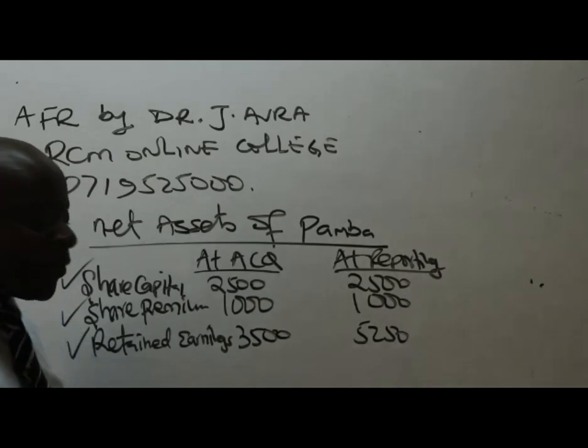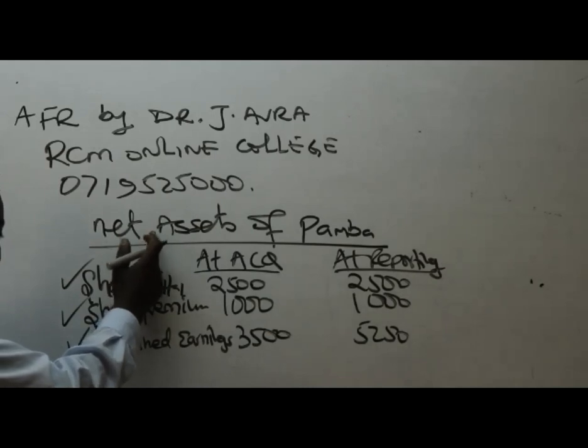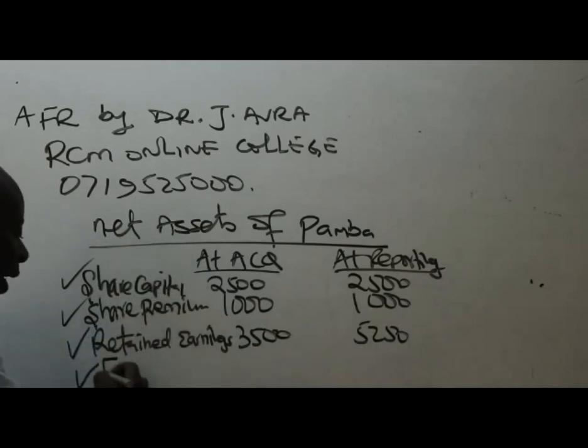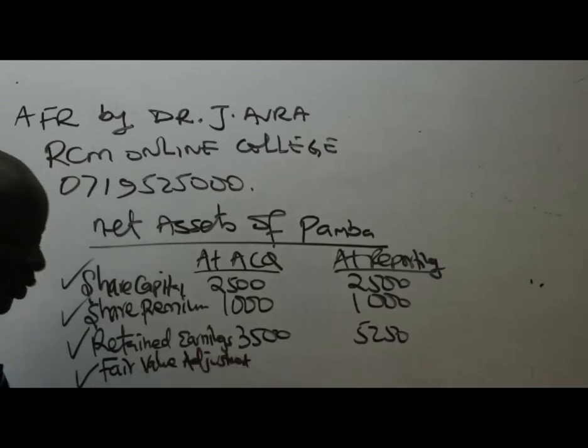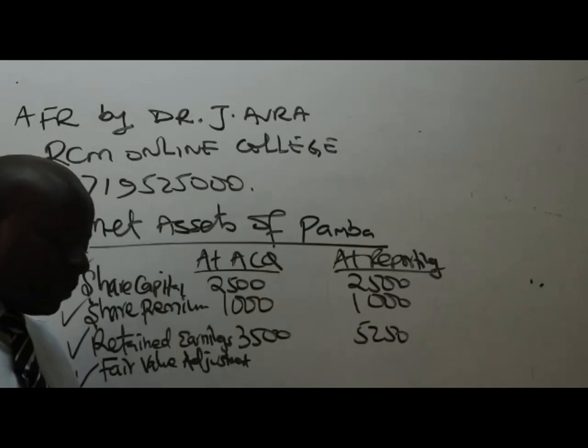Now, the last thing, ladies and gentlemen, is for you to consider the revaluations, which will go to the net assets here. Nowadays, we call them fair value adjustments. They told us that Pamba, during revaluations, had land whose value was more. It was revalued upwards. We are told in note number 2,